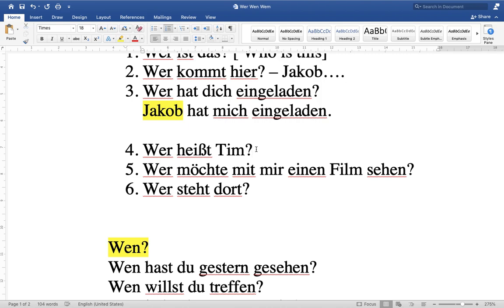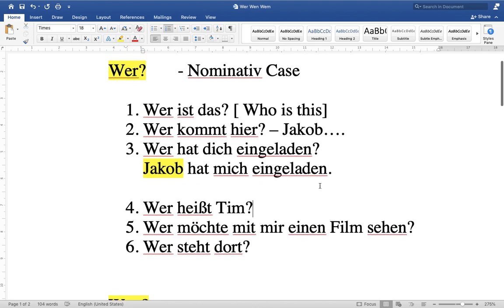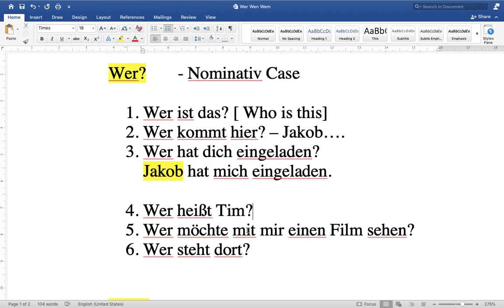Similarly, Wer heißt Tim? Who is called Tim? Somebody says ich heiße or er heißt; sie is not possible. This is also nominative. Wer möchte mit mir einen Film sehen? Who would like to see a film with me? Wer möchte? So again, who would like? I say ich möchte, or mein Freund möchte mit dir. Mir changes to dir, with you. Wer steht dort? Who is standing there? I say Rohan steht dort. Rohan is standing there. Dort means there.